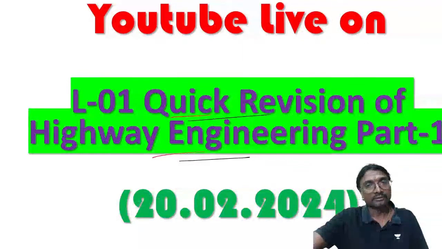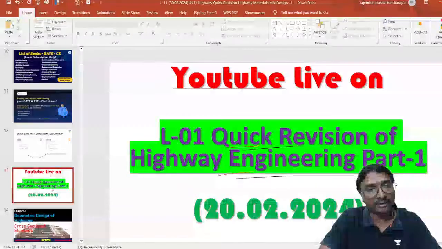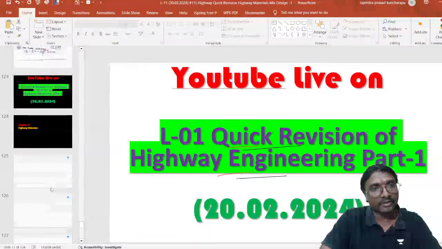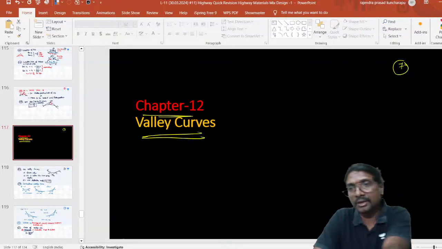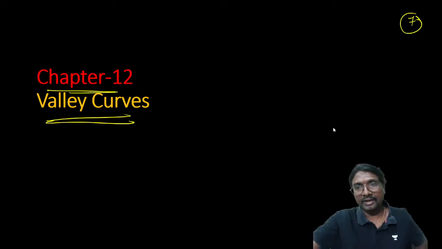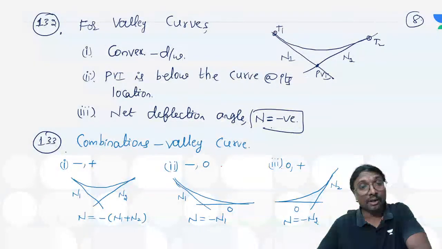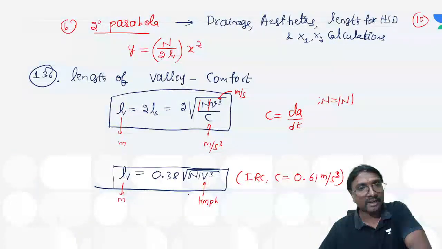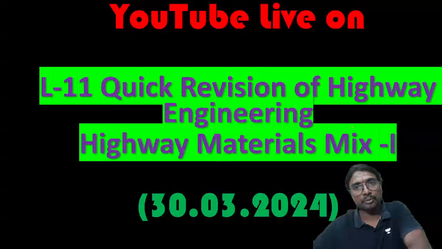Now coming to this, where we were discussing, which part we were discussing, if you observe, we were discussing the highway valley curves part. Valley curves part only we are discussing, everyone. So in this valley curves, the different combinations of gradients got over, criteria for design, shape of the valley curve over, length of the valley curve over. Yes, now the impact factor, that's it. Up to that point it gets over.